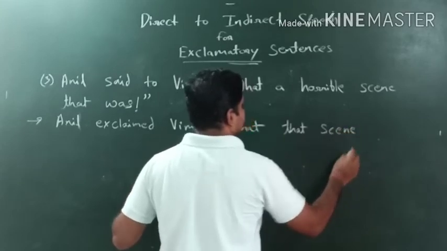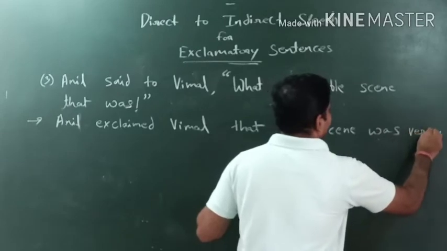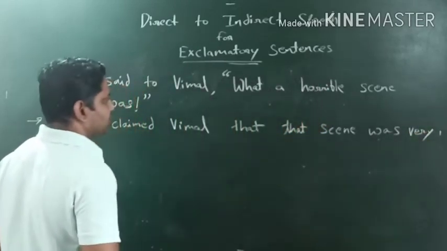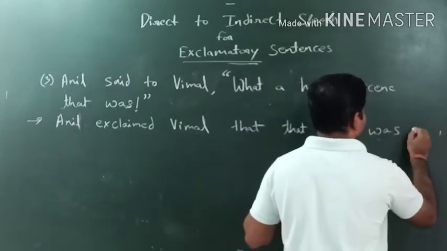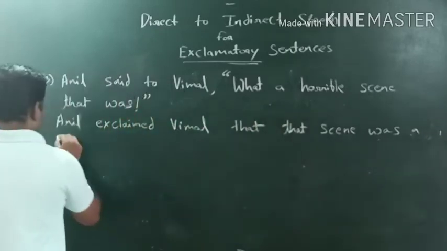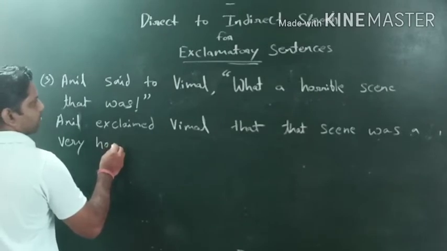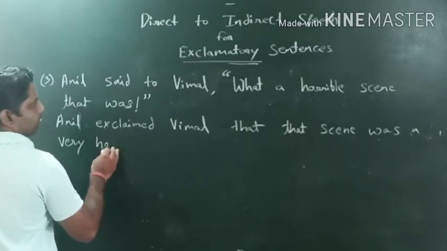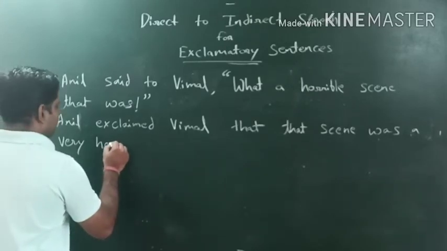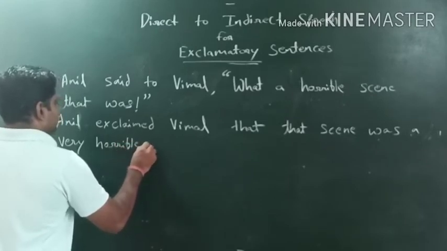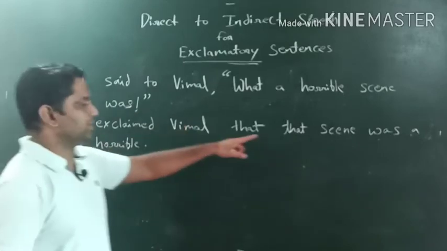scene was a very horrible. Now here the subject has already been given in the form of that, so we write that.